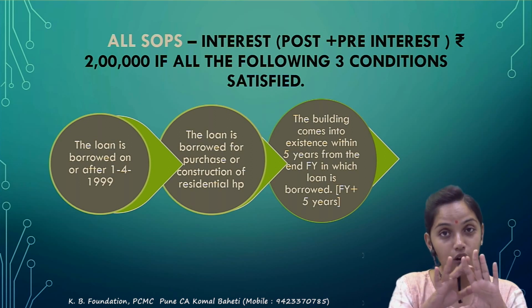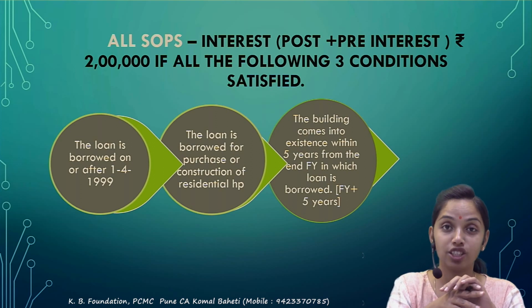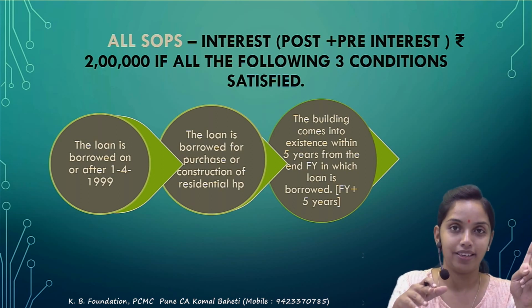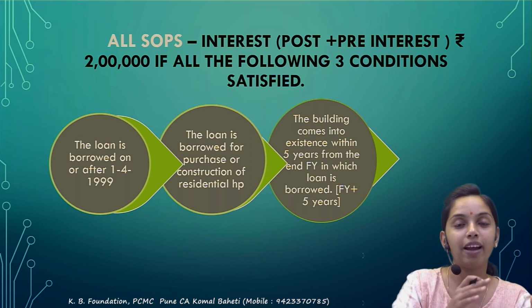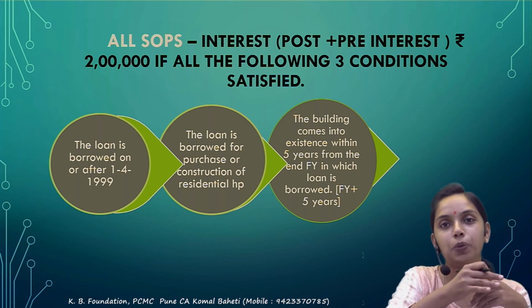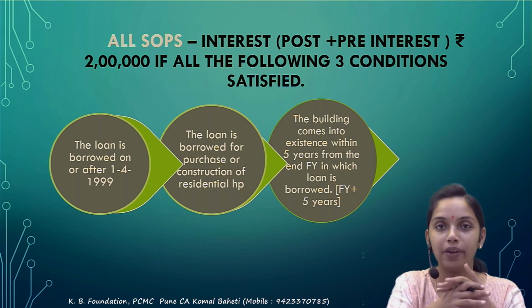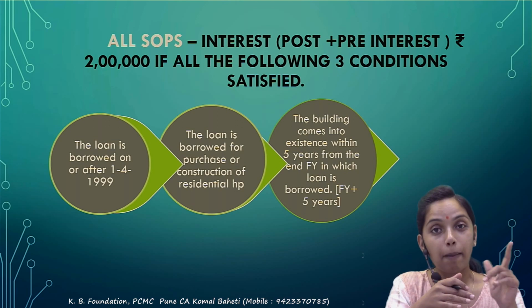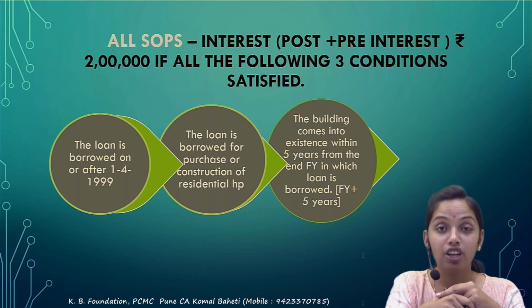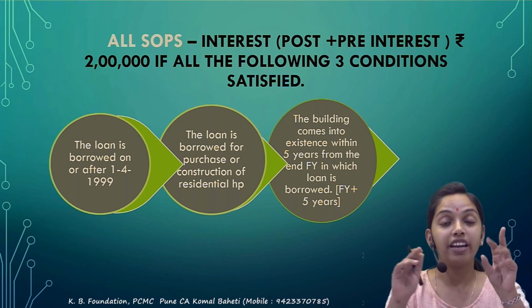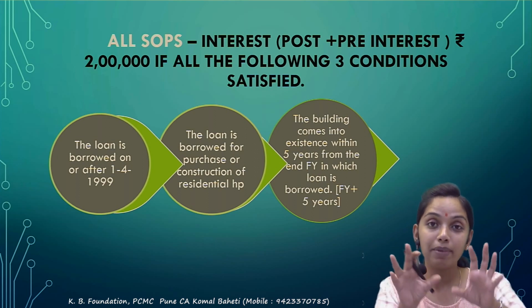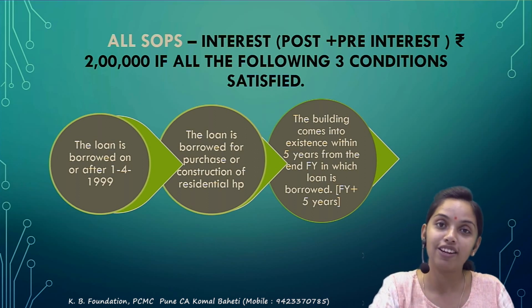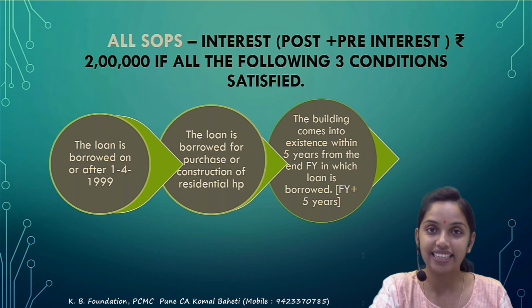If you do satisfy all the 3 conditions, then you will get deduction of 2 lakh as an upper limit. Why I'm telling upper limit? Actual interest or the 2 lakh, whichever is lower, that would be allowed as a deduction. So that upper limit of the 2 lakh would be available, including all SOP. मतलब if you do 2 SOP, दोनों SOP का मिला के maximum कितना amount of interest would be allowed as deduction? 2 lakh would be allowed as a deduction.